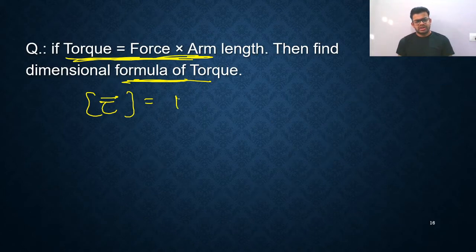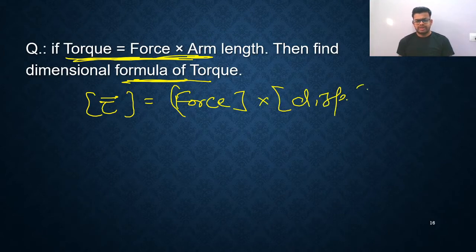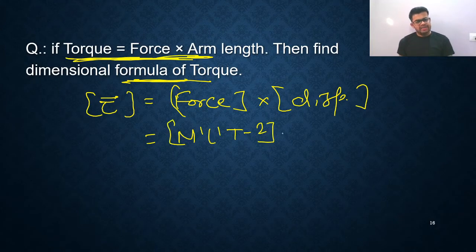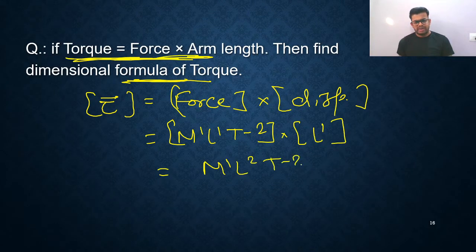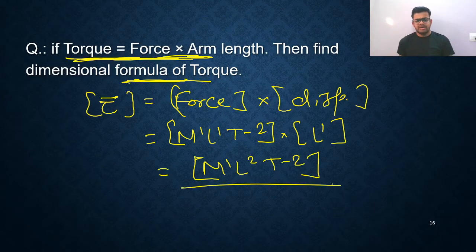Force can be written as M1 L1 T minus 2, and displacement is just a length, that is L1. So finally you are getting M1 L2 T raised to minus 2. This is the basic dimensional formula you get for torque.